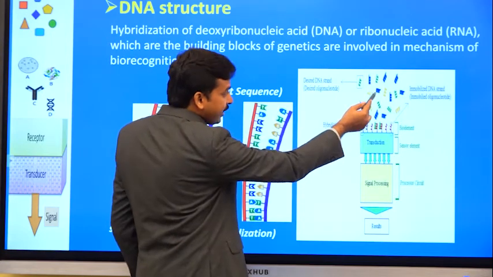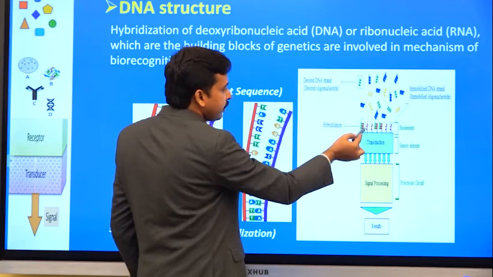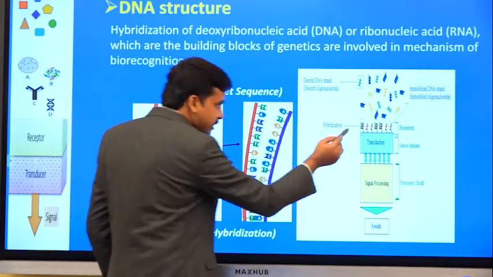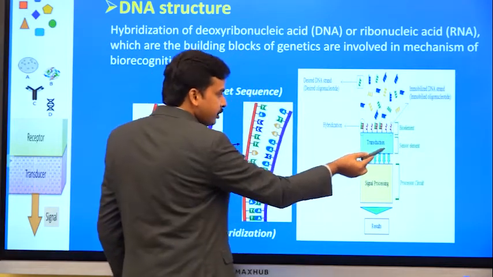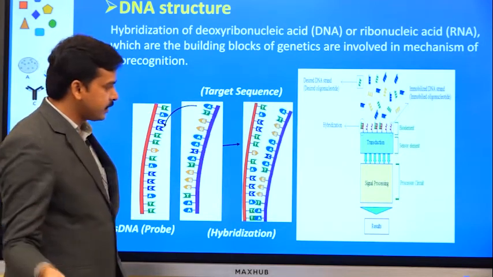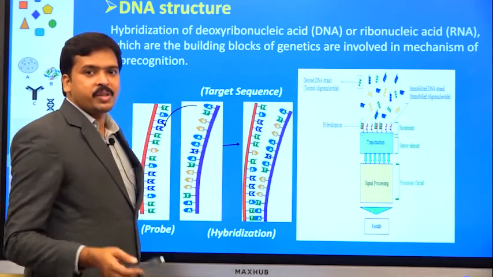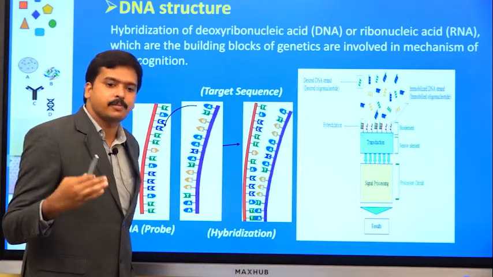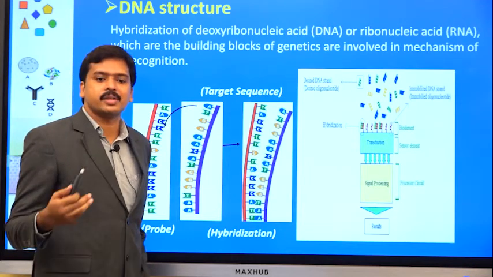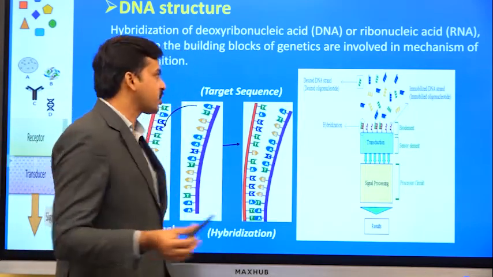All these exact single stranded DNAs will come and bind. Hybridization happens, then you get a double stranded DNA. Because of this association, the signal is sent to the transducer. Then the transducer converts it into an electrical signal, and the remaining process is all the same, right? So, only the mechanism of the biological agent is changing, but once it has happened, based on the selected transducer, the signal conversion and everything happens in a similar fashion, right?